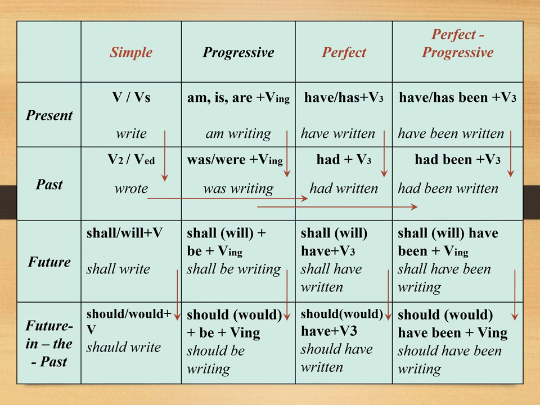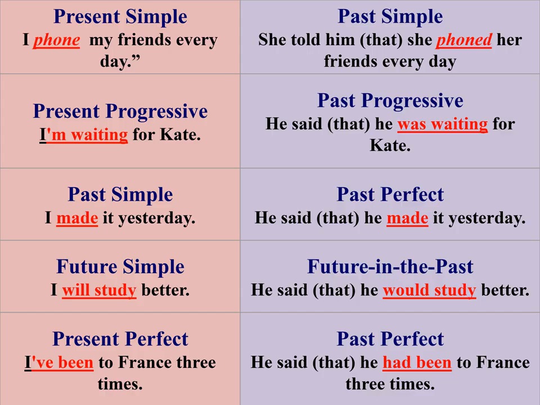From future perfect shall have written or will have written to future in the past should have written or would have written. From future perfect progressive shall have been writing or will have been writing to should have been writing or would have been writing.